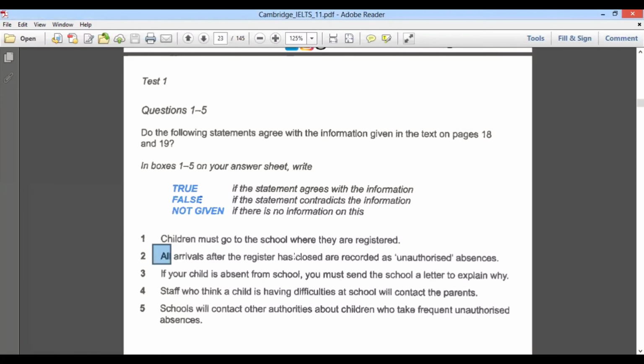Has is a helping verb, so we will not consider this. This is not very important. So, all arrivals, now this is very important. Now this is the keyword. All arrivals, of course, this is after the register. Now, after is also very important. After the register has closed, arrivals are recorded as unauthorized absences. So once the register gets closed, there is no exception. Every arrival, be it whatever, after the registers are closed, is considered as an unauthorized absence. Now this is what the sentence is saying.